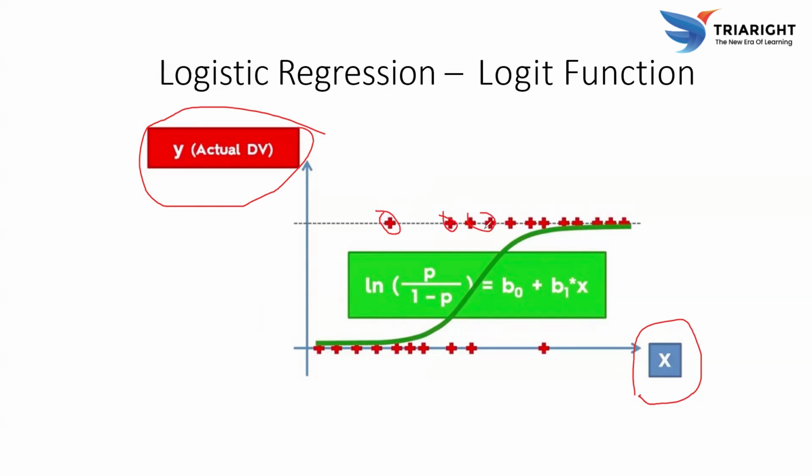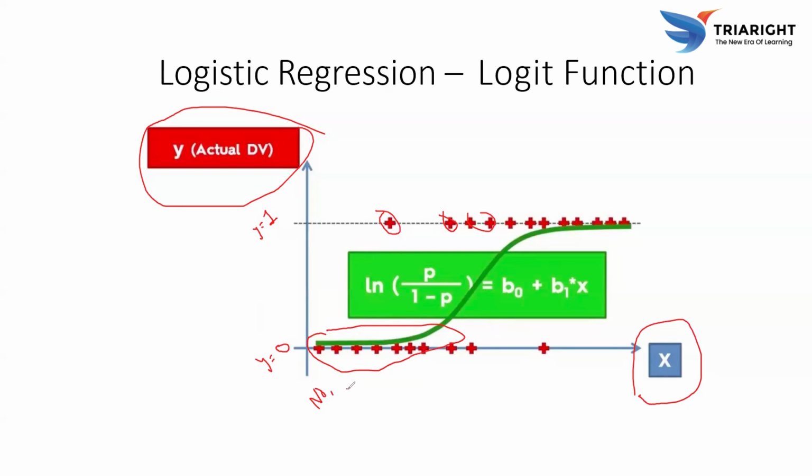The points placed near the bottom, close to y equal to zero, indicate instances where the actual outcome for the given x value is no, not, false, or 0.